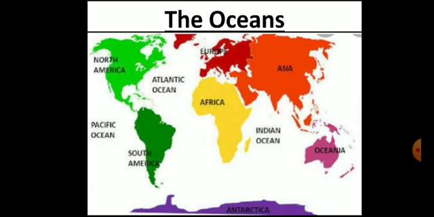Next is ocean. What is an ocean? The large water bodies are called oceans, and the huge land masses are called continents. Huge land are called continents and the large water bodies are called oceans. How many oceans? There are 5 oceans.